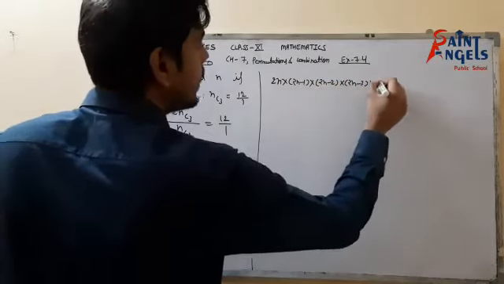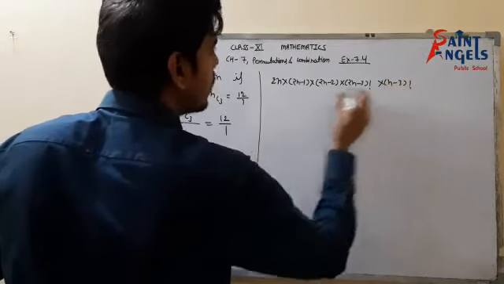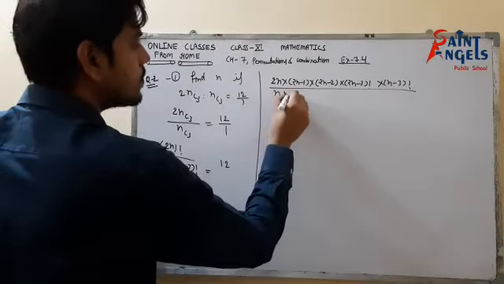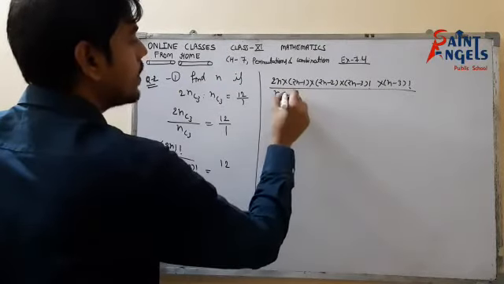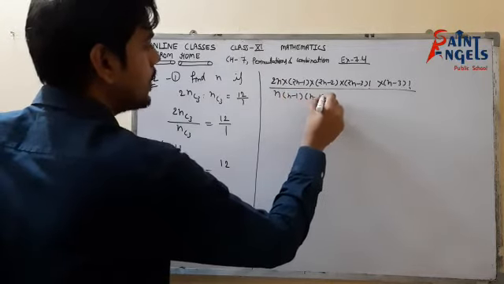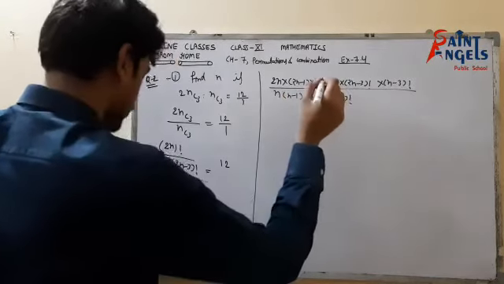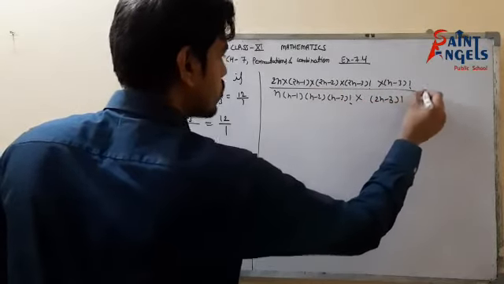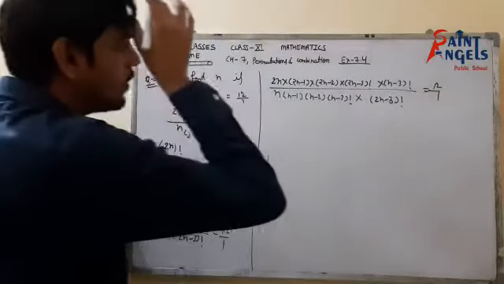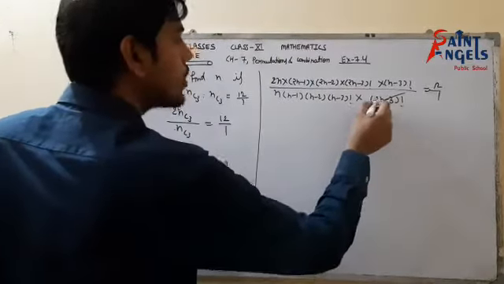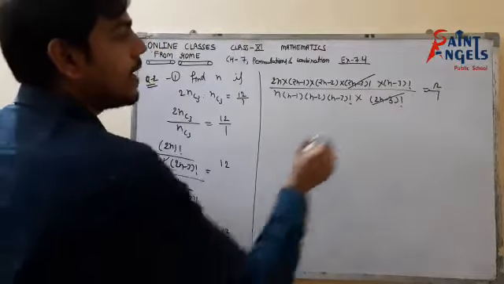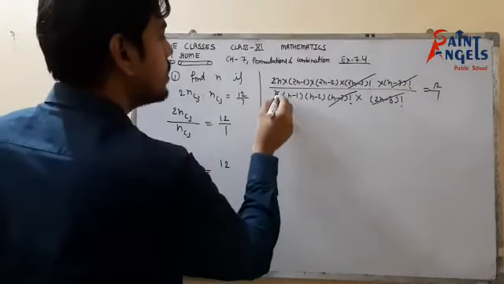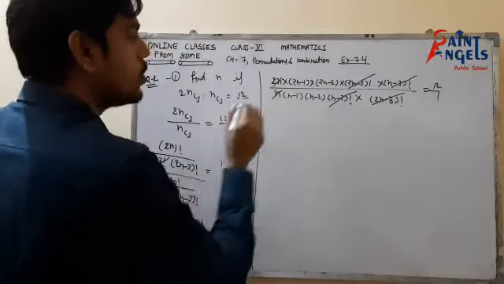Okay, and then (n minus 3) factorial upon, here I will open the n factorial, so that would be n into (n minus 1) into (n minus 2) into (n minus 3) factorial into (2n minus 3) factorial. That is equals to 12 upon 1. So what will be cancelled out? (2n minus 3) factorial will cancel out, and (n minus 3) factorial, and here this n and n will be cancelled out.